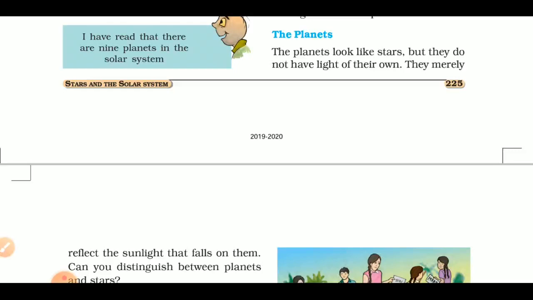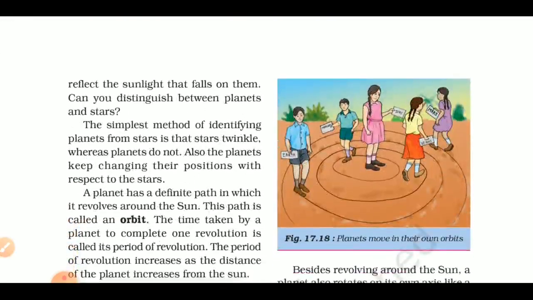We were discussing the planets in the last video lecture, and we said that the simple way to identify whether it is a planet or a star is that the stars will twinkle and the planets will not twinkle in the night sky.